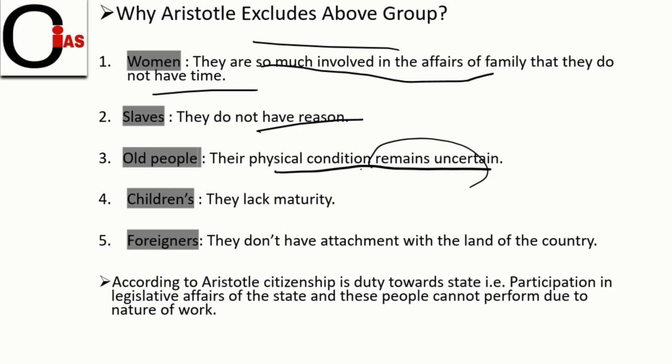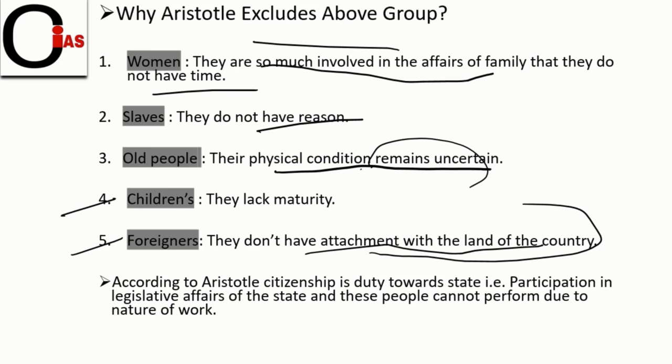But when it comes to children, they lack maturity. So when they lack maturity, they cannot take decisions. That's quite obvious. And when we look at foreigners, friends, they don't have attachment with the land of the country. So that's the reason they are not given citizenship. Basically, not having attachment with the land means they don't have attachment to the soil of the country. So one should have love and affection towards their land or soil. So that's the reason Aristotle does not give citizenship rights to foreigners.